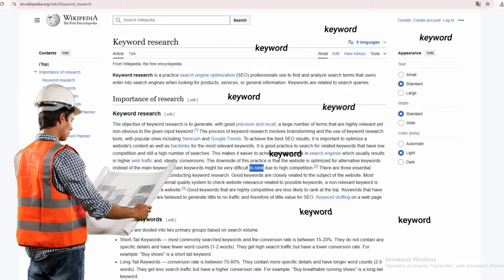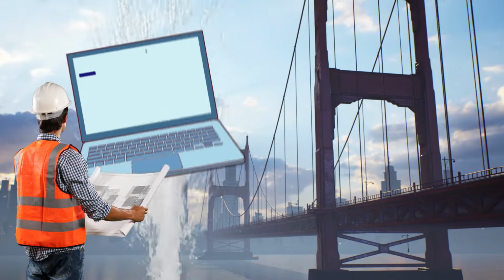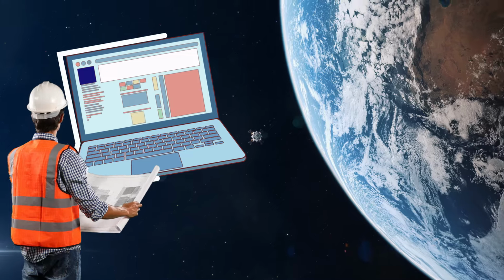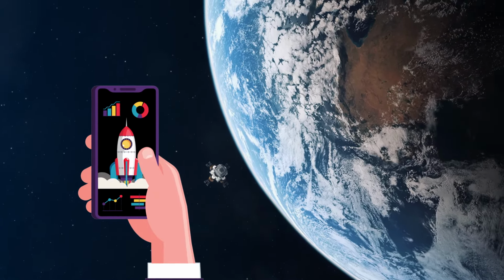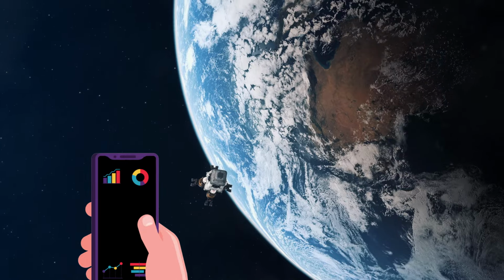Keywords aren't just words. They're the bridge between your site and the world. When placed correctly, your content soars to the top. If not, well, you risk staying invisible.